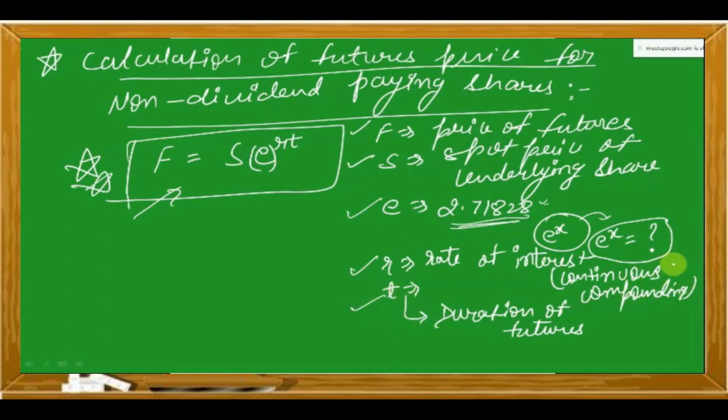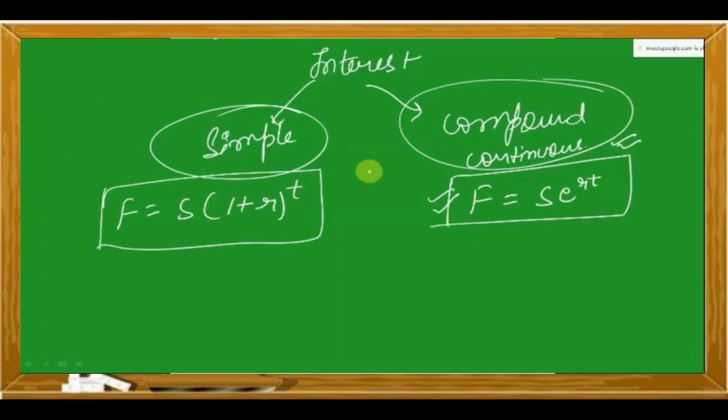Now the only thing we need to understand is this: what is continuous compounding? This is what we need to understand. If interest rate is continuous compound or nothing is mentioned, we'll be using this formula in both the cases.